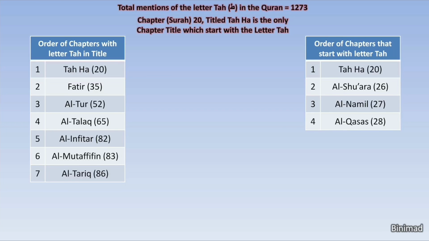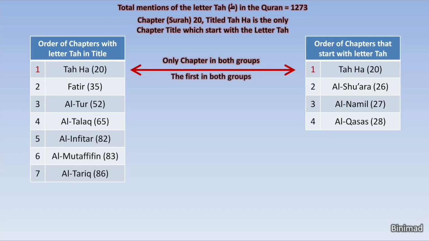It is the only chapter that appears in both groups, and as mentioned, is also the only one with a title that starts with the letter Ta. Looking closer, we also notice that it is also the first chapter in both groups. This is surprising because these groups are based on different criteria regarding the letter Ta. And not only is the common chapter in both groups also the first chapter in both groups, but also the only chapter to have a title which starts with the letter Ta.